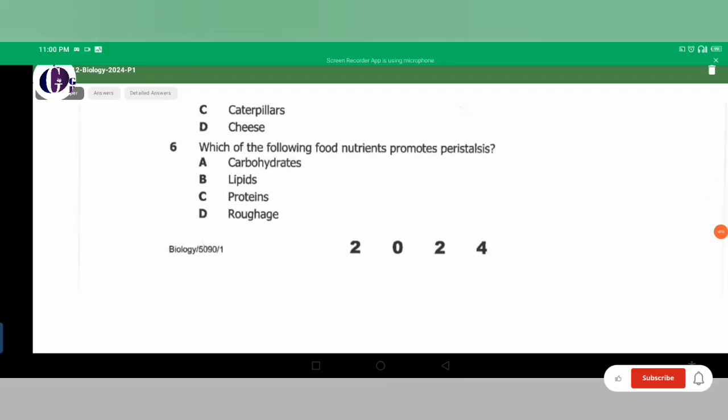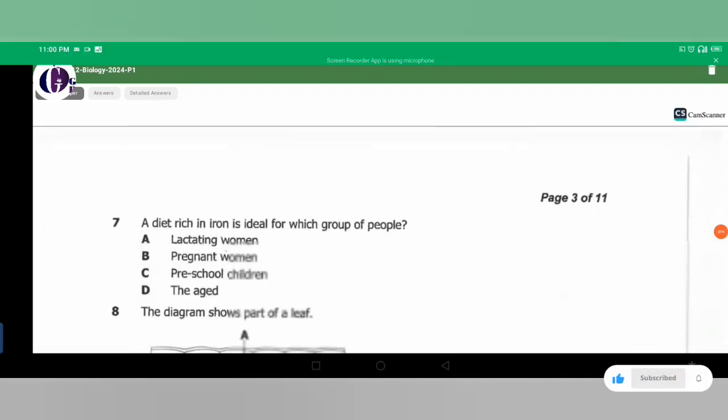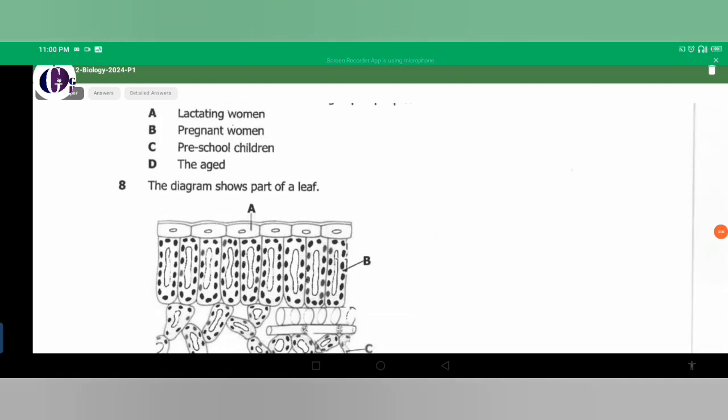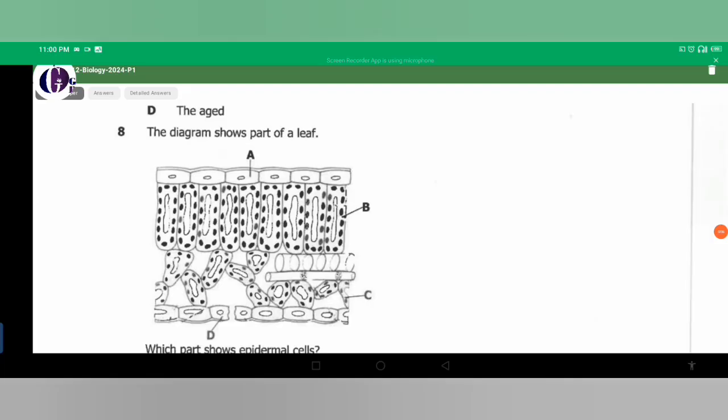Right, roughage. Alright, we got number 7. A diet rich in iron is ideal for which group of people? Is it A, lactating women, B, pregnant women, C, preschool women, and D, the aged? So the answer there is only ideal for the what? For the pregnant women.